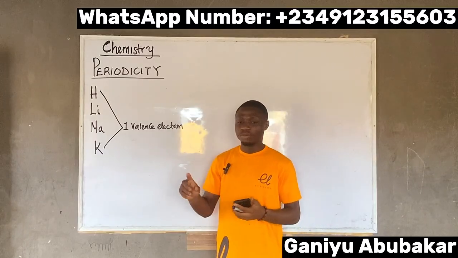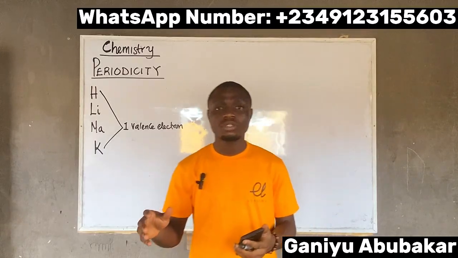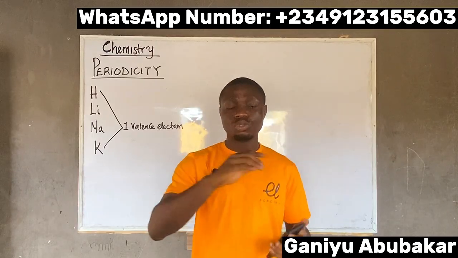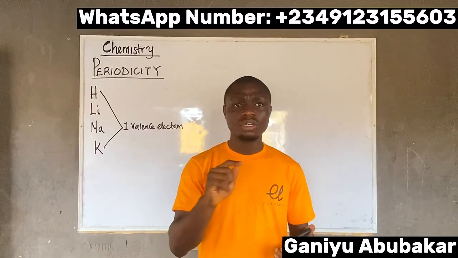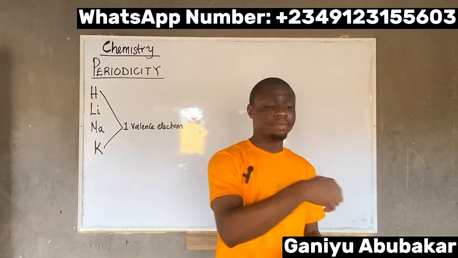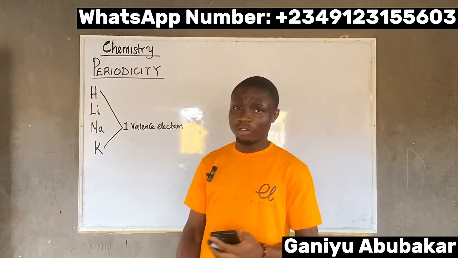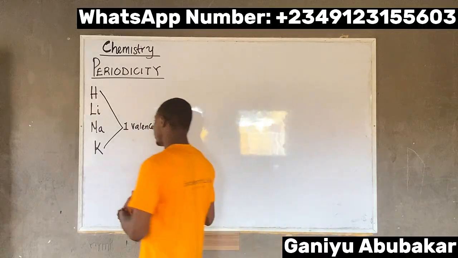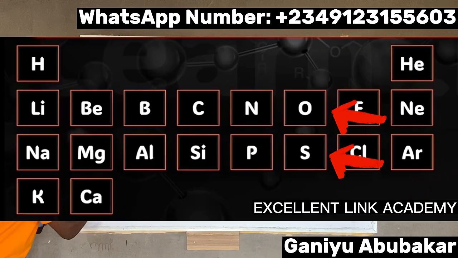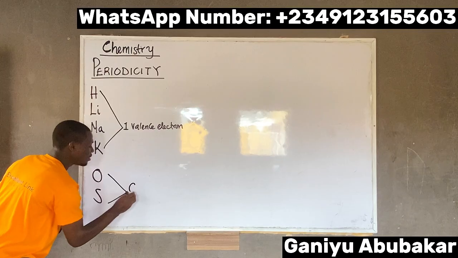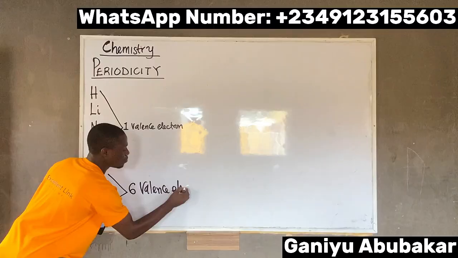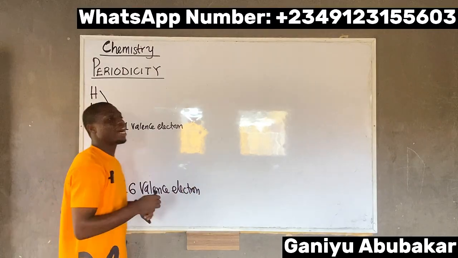As I displayed earlier, the periodic table, you can take your time to pause the video and quickly sketch out the table, so that as I'm giving examples, you can check the table. Also, if you observe properly, oxygen and sulfur have six valence electrons in their outermost shell.